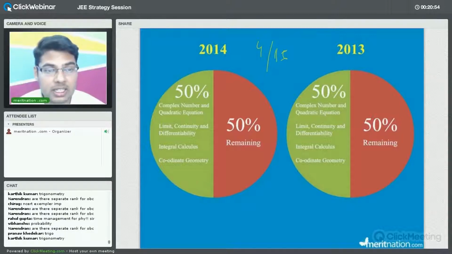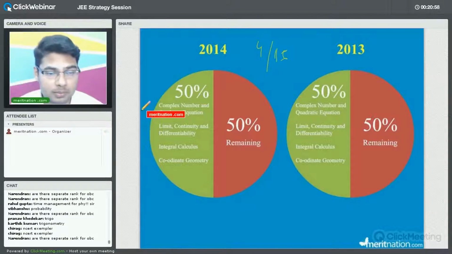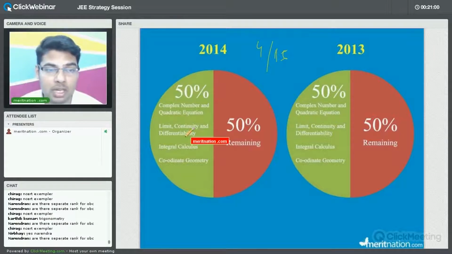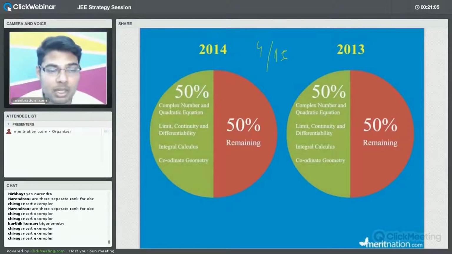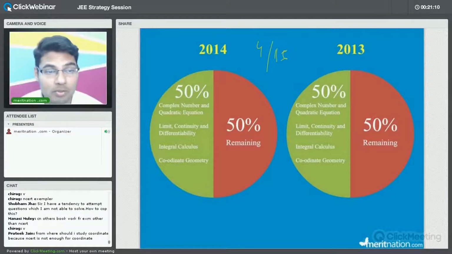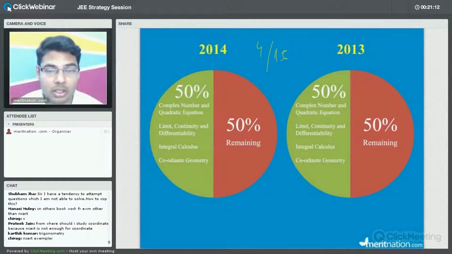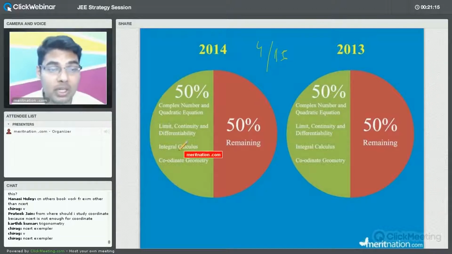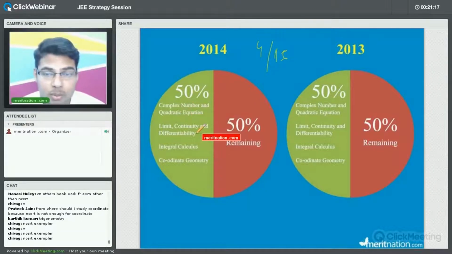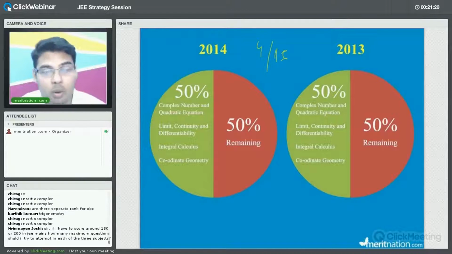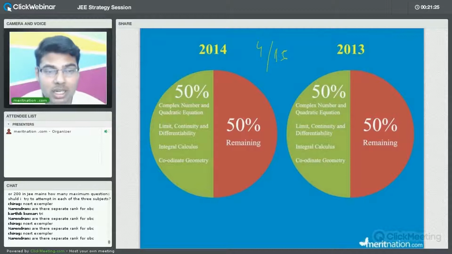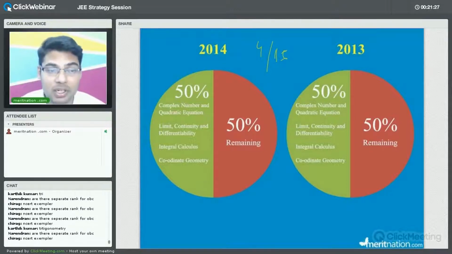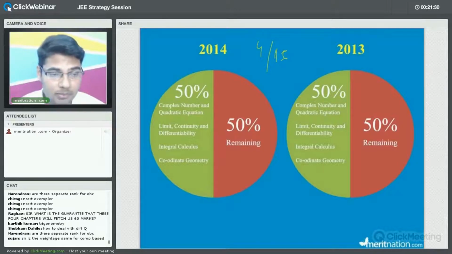Fine. So this analysis that I said, I am talking in terms of the marks. Are you getting the point? It may happen, because JEE is unpredictable, that next year what will come, nobody knows. But you have to be well prepared with all the topics. Fine. So here, this is where we'll get an edge by studying just these 4 chapters. In whatever chapter you are interested, you can pick up that chapter. Ultimately you will have to study all the chapters, but you will have to focus more on some. Fine.